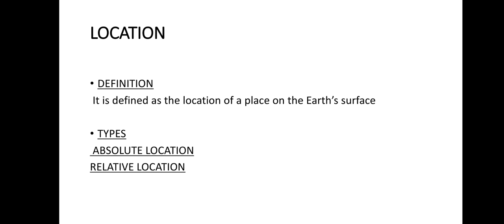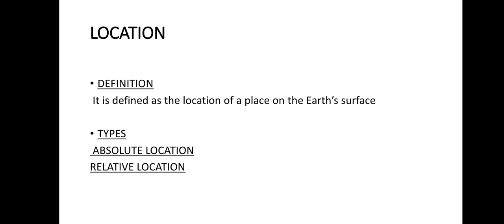So let's move to the first theme of geography, and that's going to be location. Location is defined as the location of a place on the earth's surface. If we are going to know the location of any place, where it is located, where it is situated, that is called location. The location of a place on the earth's surface is known as location.